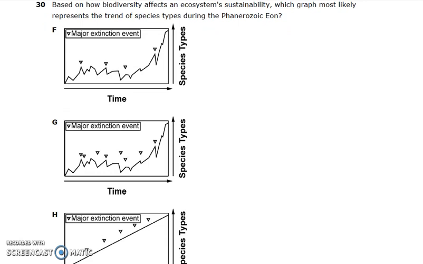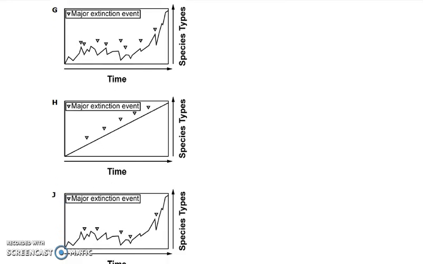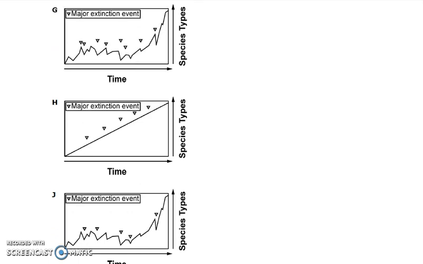Number 30. Based on how biodiversity affects an ecosystem's sustainability, which graph most likely represents the trend of species type during the Phanerozoic eon? F, G, H, or J?